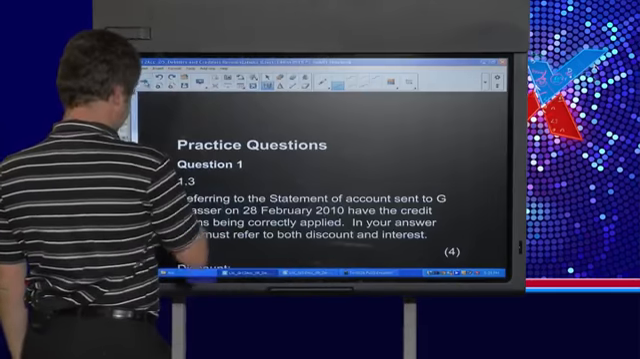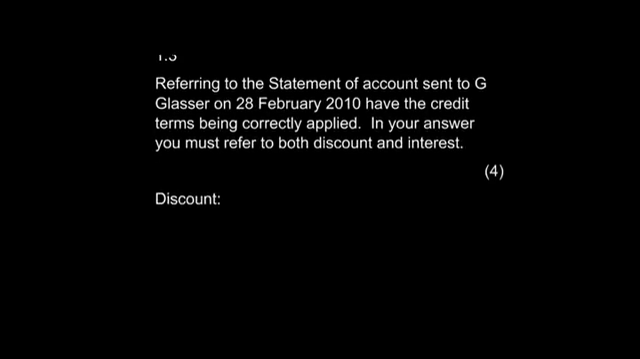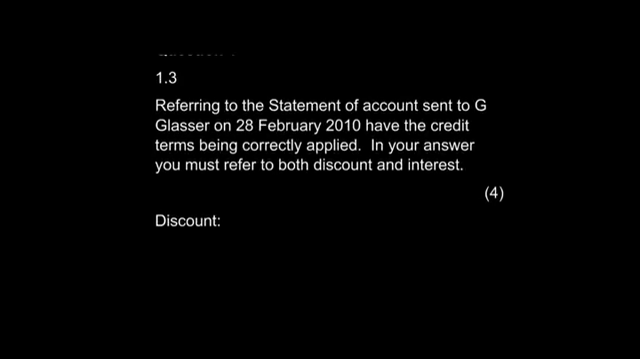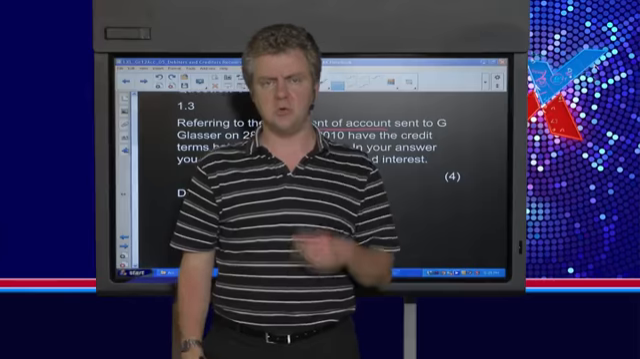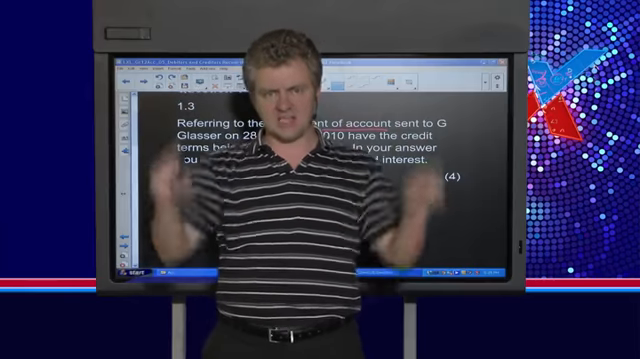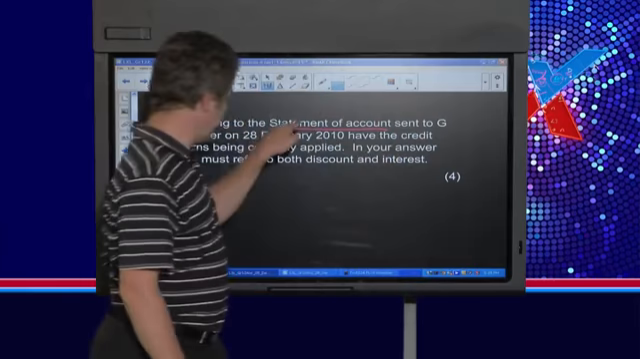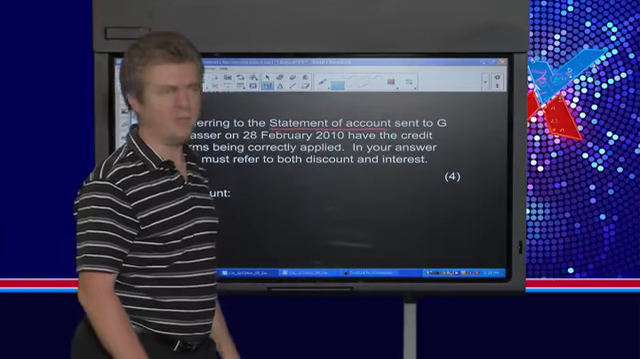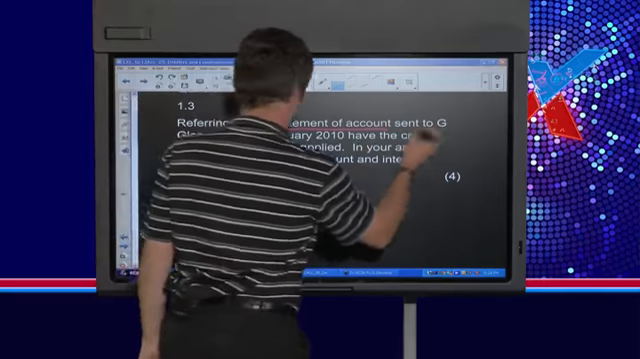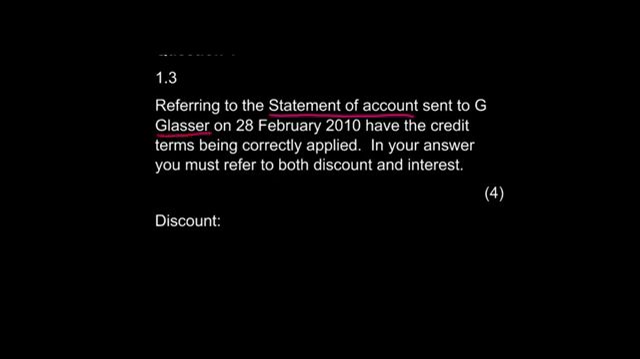Okay, so now we're getting to the reconciliation. So question 1.3 says, referring to the statement of account. Remember, the statement of account tells you what the debtor owes you. It's that extract that comes from the debtor's ledger that you send to the debtor in the mail, telling them, this is how much you owe me, please pay me. It says, according to the statement of account sent to G. Glasser, on the 28th of February, have the credit terms been correctly applied? So they're asking us, have the credit terms been correctly applied?